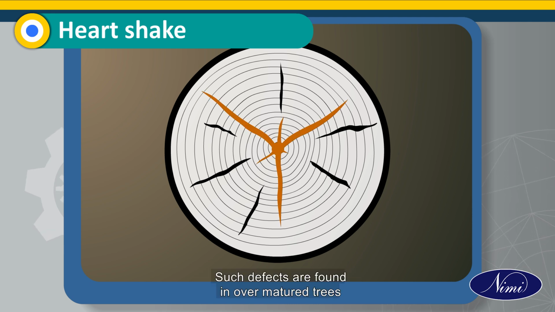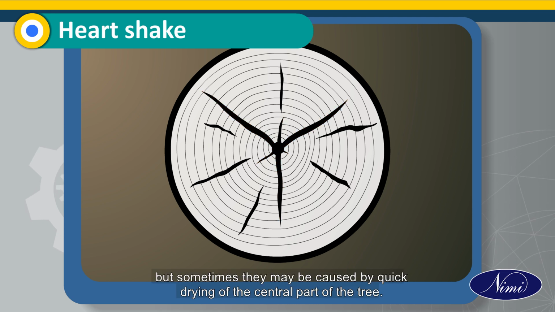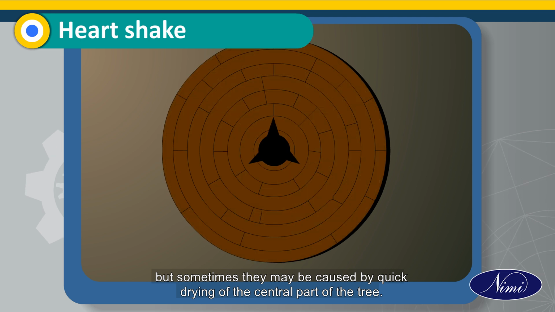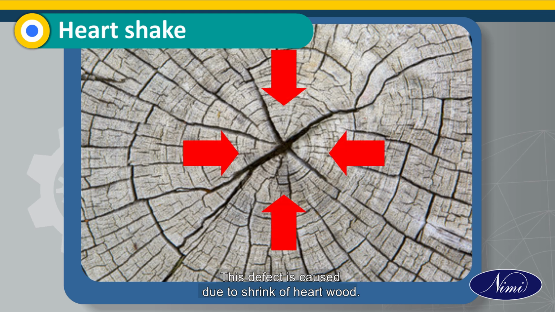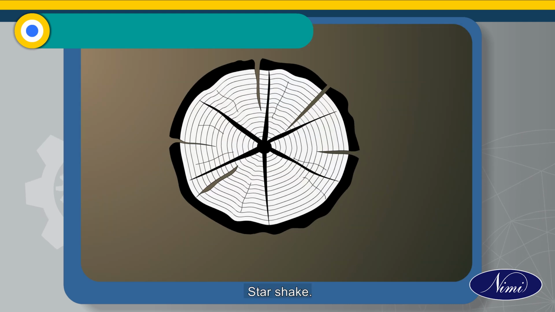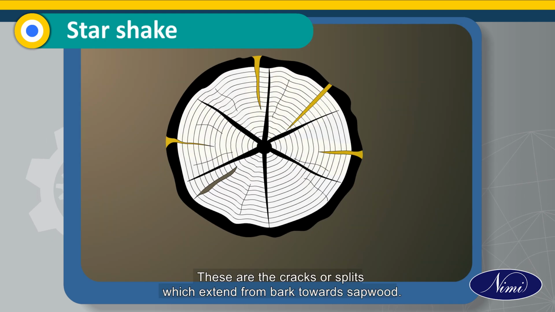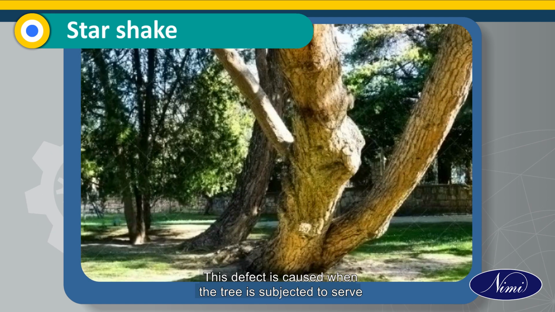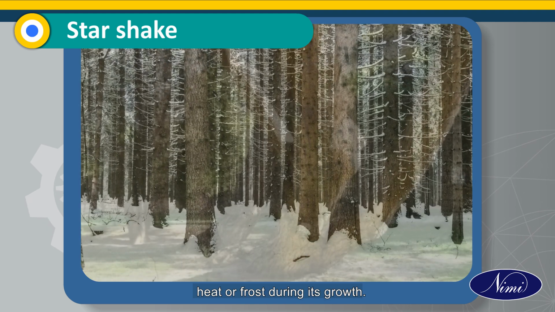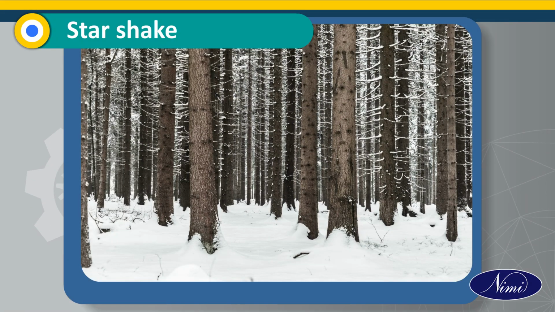Such defects are found in over matured trees, but sometimes they may be caused by quick drying of the central part of the tree. This defect is caused due to shrinkage of heartwood. Star shake. These are cracks or splits which extend from bark towards sapwood. This defect is caused when the tree is subjected to severe heat or frost during its growth.